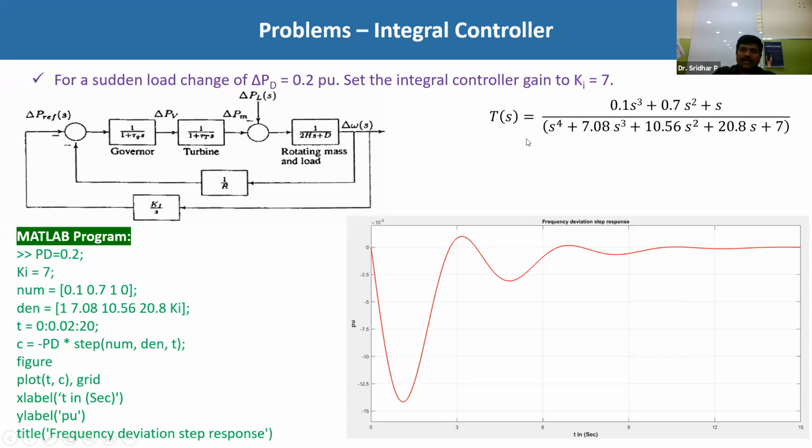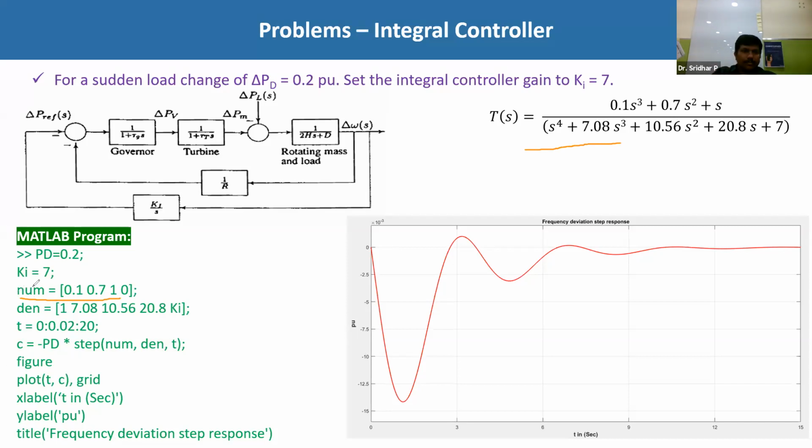And for the transfer function, the foremost thing is that from the given block diagram, you have to develop the transfer function. Now for a typical power system, I have represented the transfer function. This is T of S equal to 0.1 S cube plus so and so divided by so and so. Now in this one, how can you develop the numerator? How can you write the numerator?